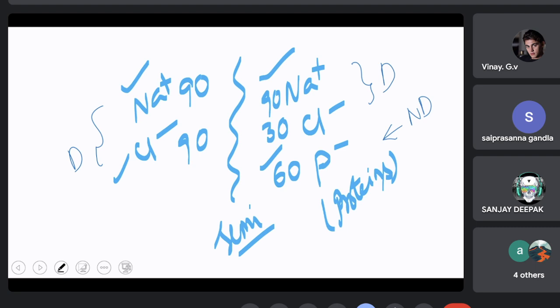With respect to voltage difference also it is the same. What makes you say that they are not in equilibrium? There is a difference with respect to chloride ions.